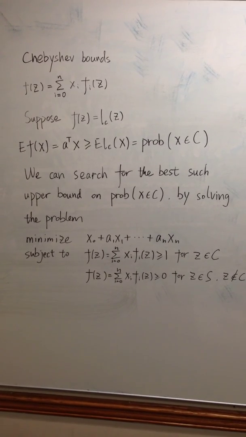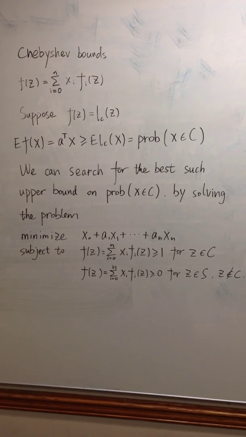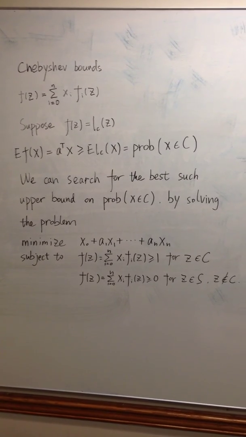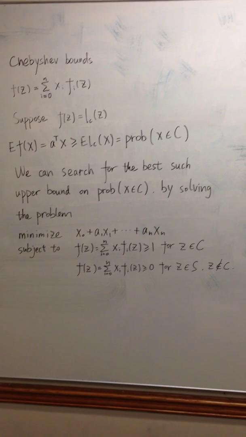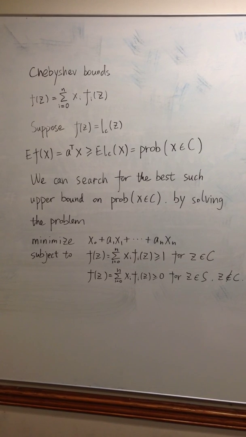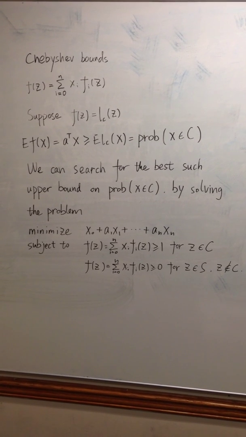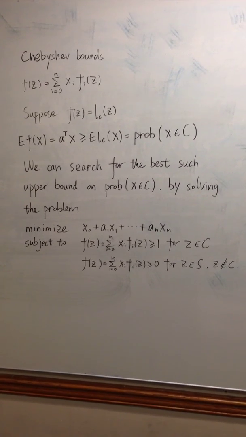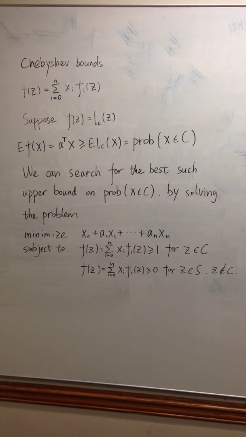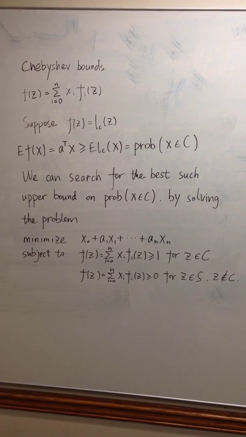Let 1_C denote the 0 to 1 indicator function of the set C, so 1_C(z) equals 0 if z does not belong to C. Our prior knowledge of the distribution consists of the known expected values of the functions, E[f_i(x)] equals a_i, i from 1 to n, where f_i maps R^m to R. We take f_0 to be the constant function with value 1, for which we always have E[f_0(x)] equals a_0 equals 1.